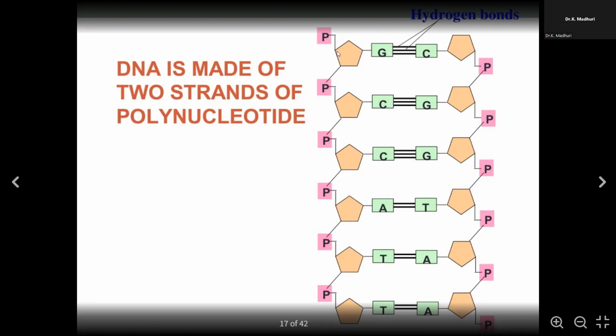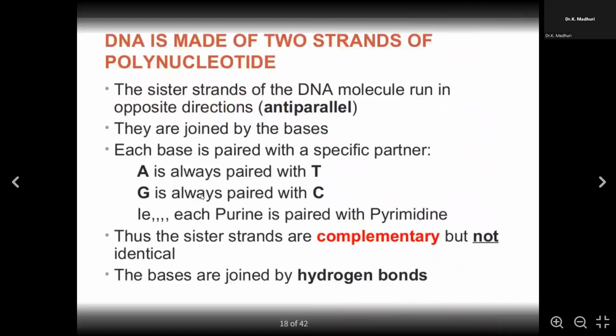Here you can see that the phosphate group is at the 5th carbon. So this chain is running from 5' to 3', we say. And here the phosphate is at the 3rd carbon, hence it is called 3' to 5'. You will study this as we go ahead.